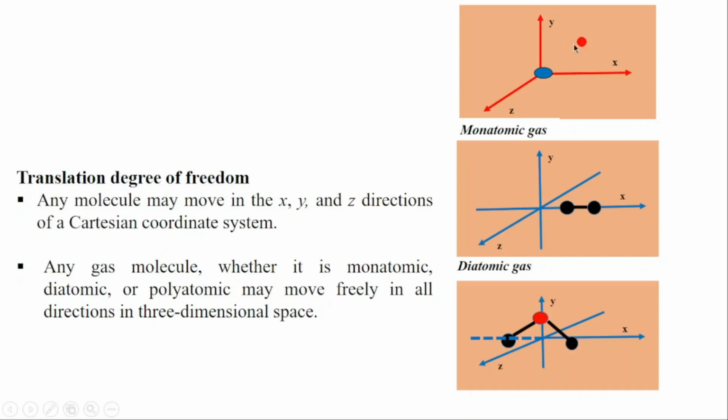For monoatomic, we have 3 translational degrees of freedom. For diatomic, we have 3 translational degrees of freedom. And for polyatomic, we also have 3 translational degrees of freedom. So they have the same translational degrees of freedom because translation doesn't depend on a high amount of energy. Only rotation and vibration require a high amount of energy for the atom to rotate or to vibrate.